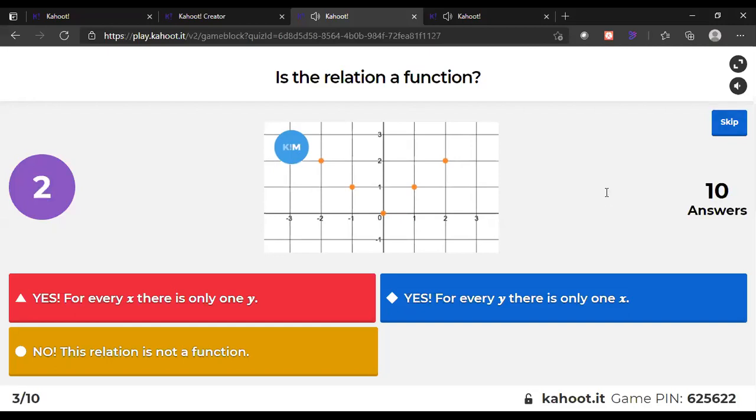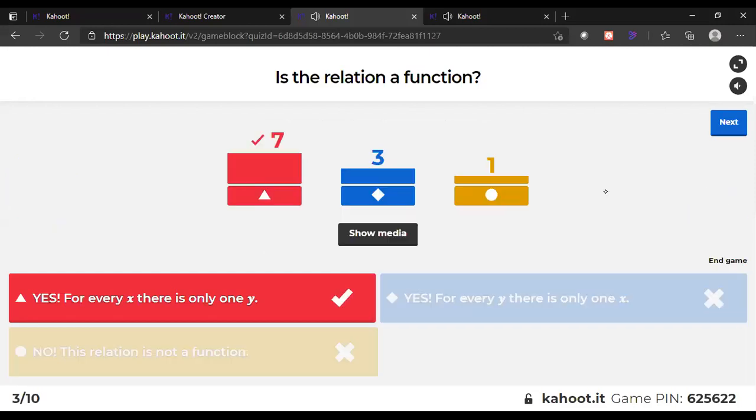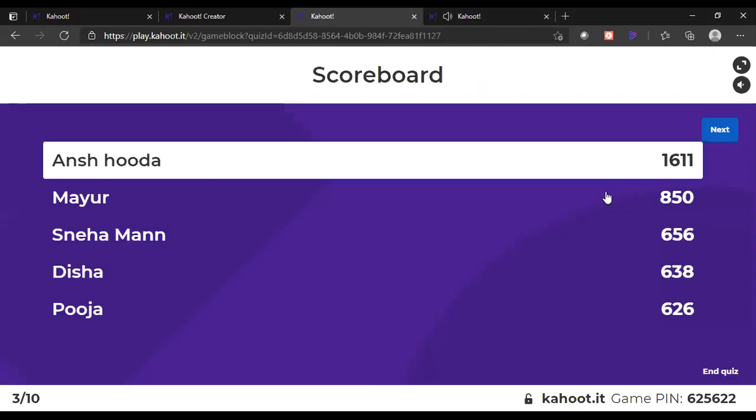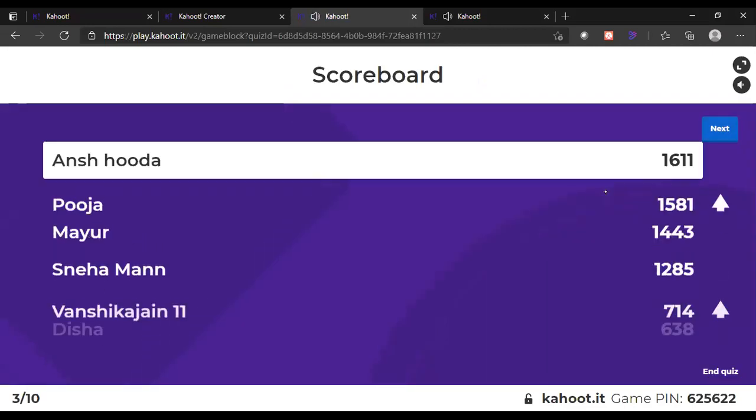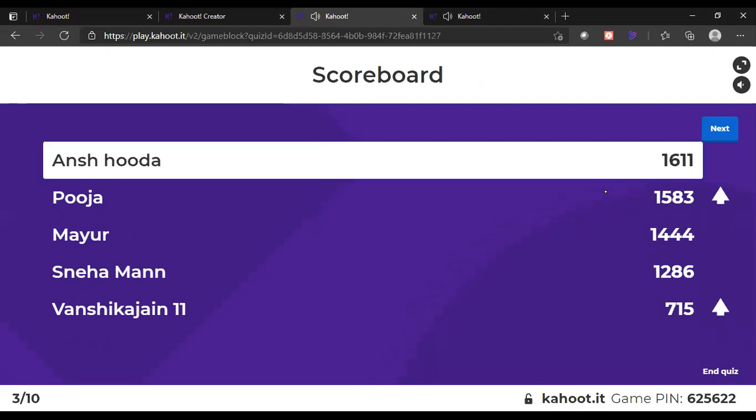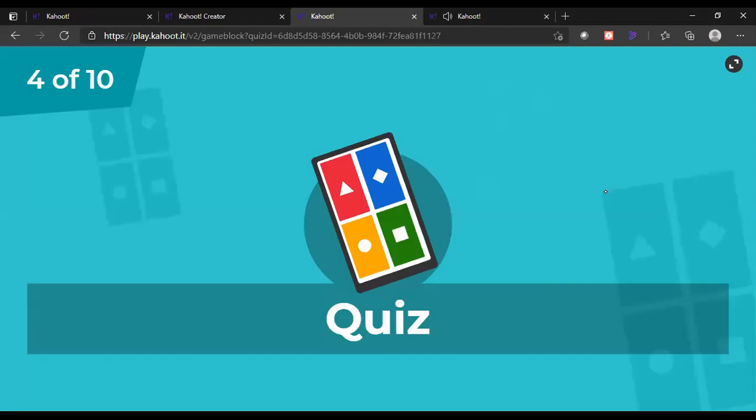Students have answered it and time is up. Let's see. Yes, for every x there is only one y. So let's see the score here. Okay, now Pooja. Pooja is leading, Mayur next. And Anshuda again on first. Okay, come to the next one.